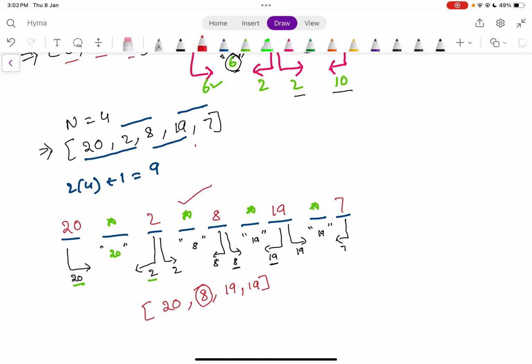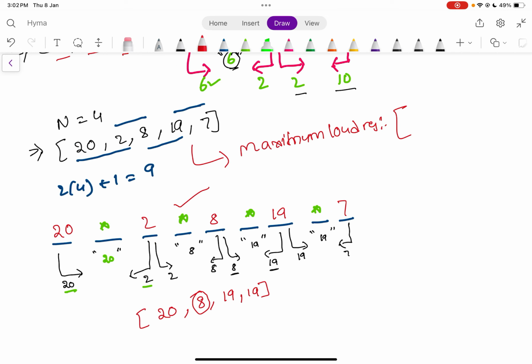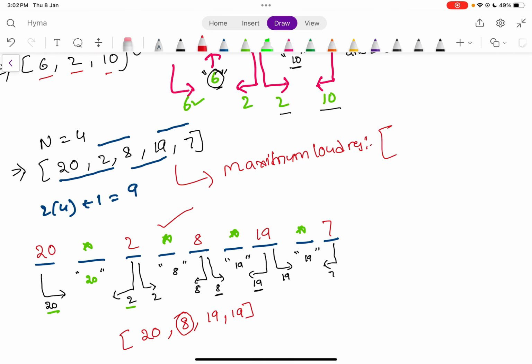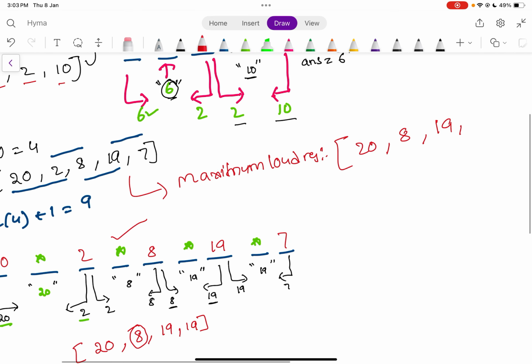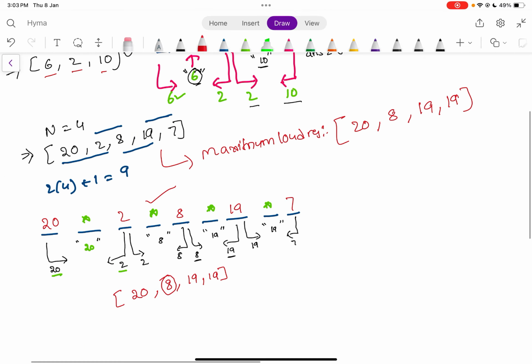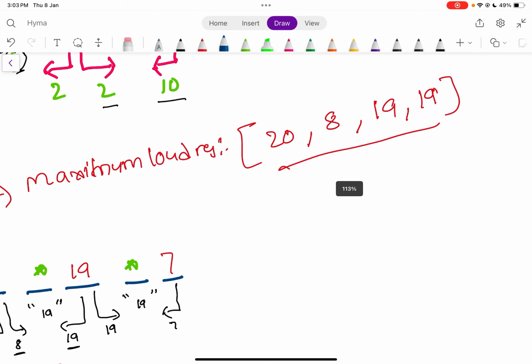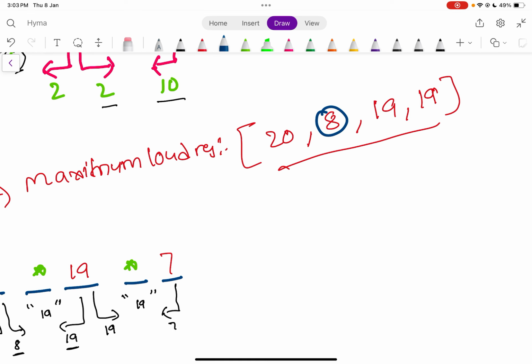So if I get the maximum loudness array from this, the maximum of 2 comma 20 is 20, of 2 comma 8 is 8, of 8 comma 19 is 19, and of 19 comma 7 is 19. And we just want the minimum value among these, and the minimum value is 8.